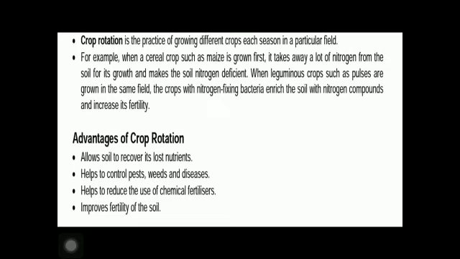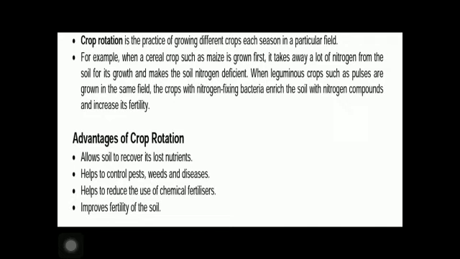There are some natural methods. Out of that, one is crop rotation, a method to replenish the soil with nutrient. If the same crop is grown in the field year after year, the fertility of soil goes on decreasing. This is because the soil becomes poor in nutrient. If different crops with different nutrient requirement are grown in different seasons, the fertility of soil is not affected.